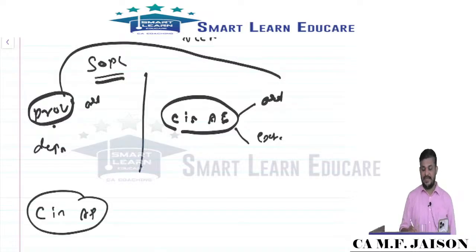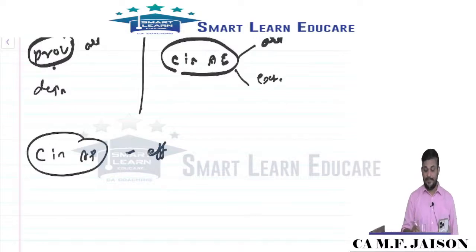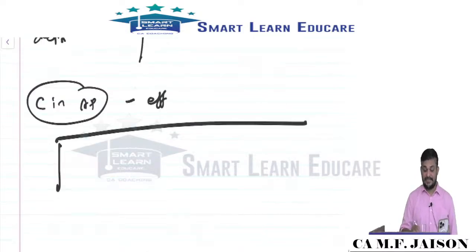And for a change in accounting policy, what should we do? Whenever there is a change in accounting policy, the nature of the change, the effect of the change, and the reason for the change in policy should be disclosed. That's all.